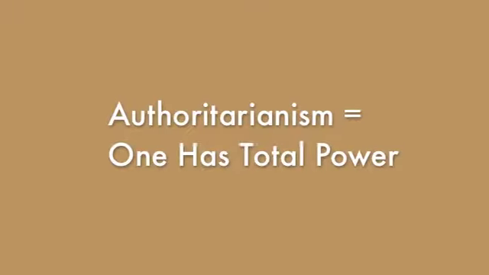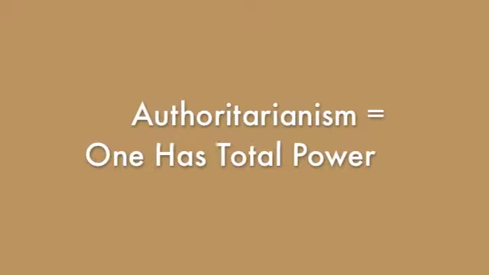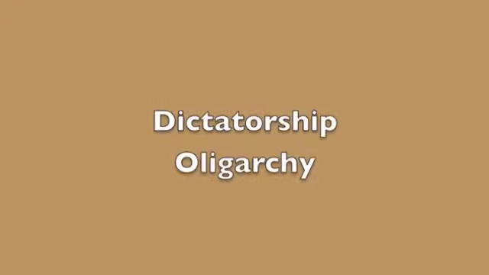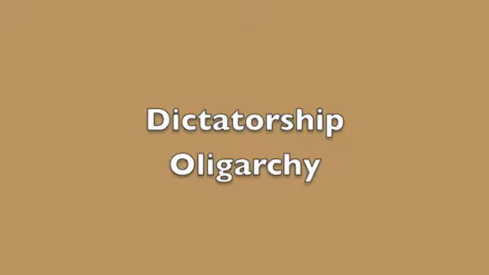Let's recap. Authoritarianism is a political system in which a single individual or group of individuals have absolute power. Two types of authoritarian governments are dictatorship and oligarchy. There is one last type of government that can be either a monarchy or an authoritarian government, an empire.